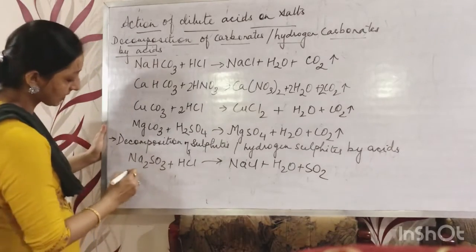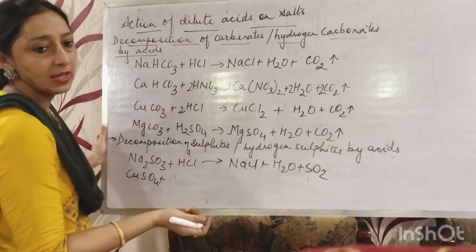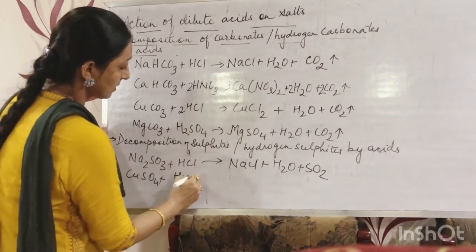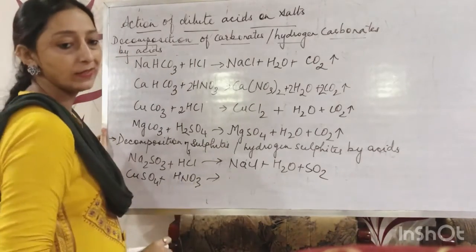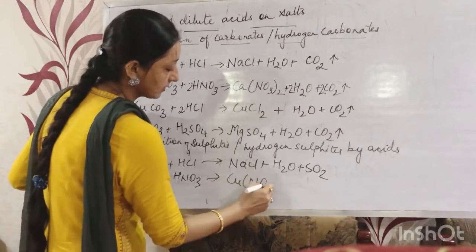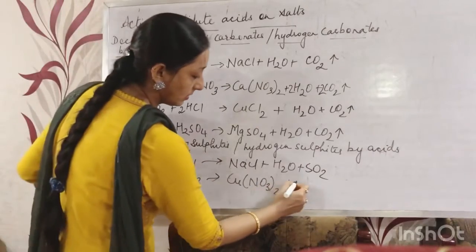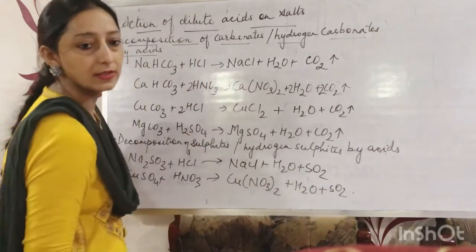Again, when copper sulfite reacts with an acid, here we have taken nitric acid, it will form copper nitrate, water, and again sulfur dioxide.